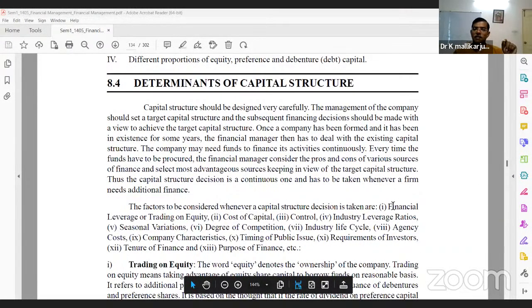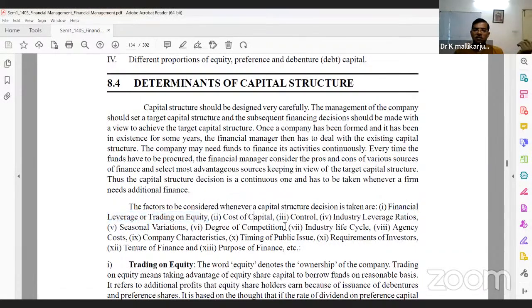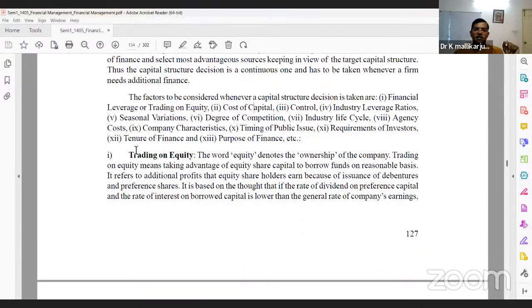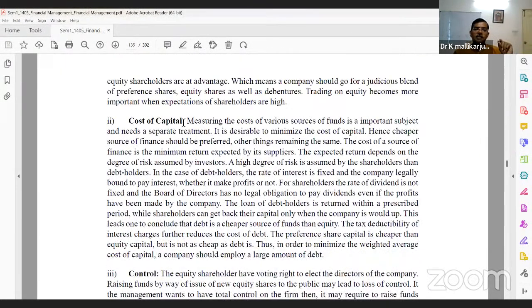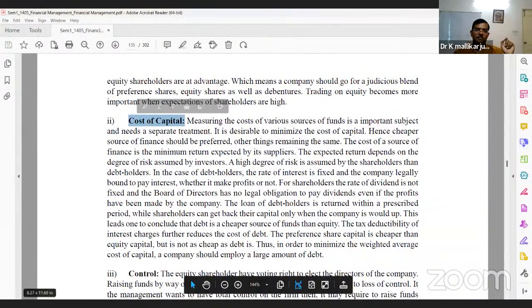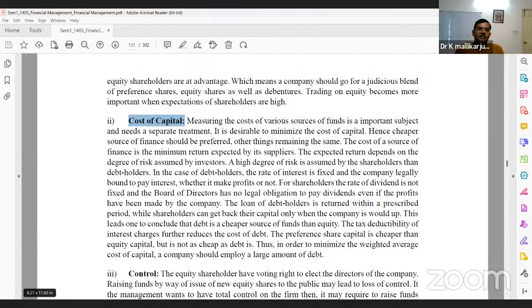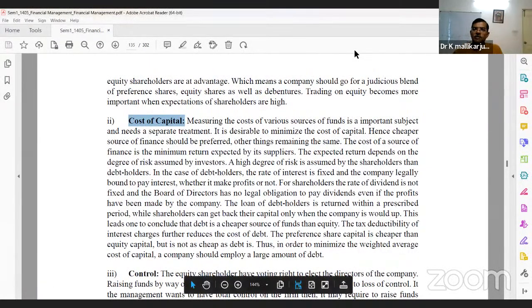The factors to be considered in the capital structure decision are financial leverage, trading on equity, cost of capital, and so on. Think about equity ownership of the company too. The very important one is the cost of capital. Capital is not available free of cost. If the firm has to issue debentures, the company has to pay.